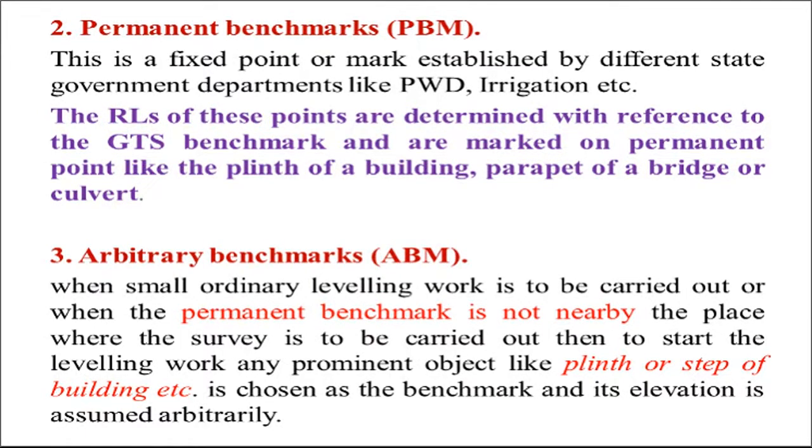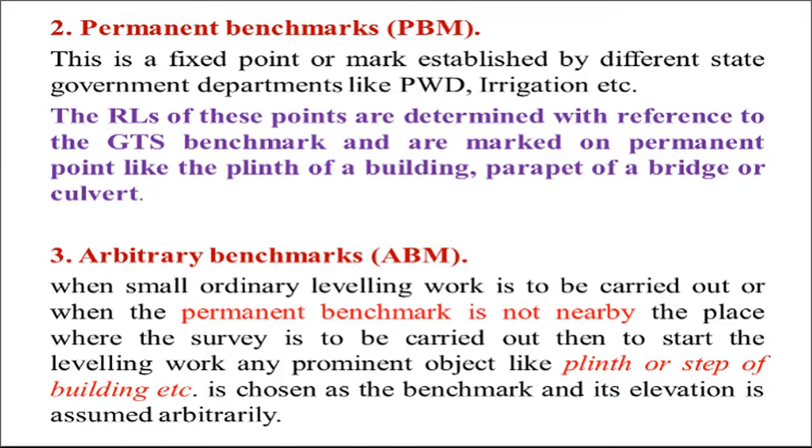Third one, arbitrary benchmark. When a small ordinary leveling work is to be carried out, or when a permanent benchmark is not nearby the place where the survey is to be carried out, then to start the leveling work, any permanent object like the plinth or step of a building is chosen as the benchmark, and its elevation is arbitrarily assumed, say 500 meter or 100 meter.